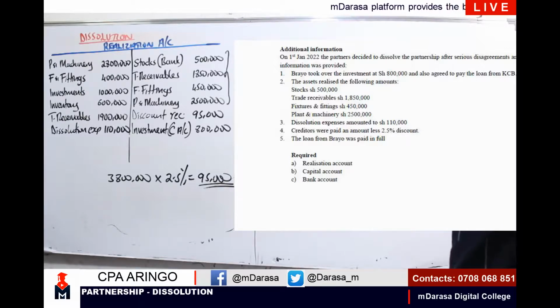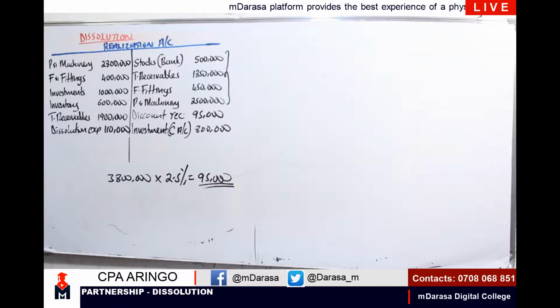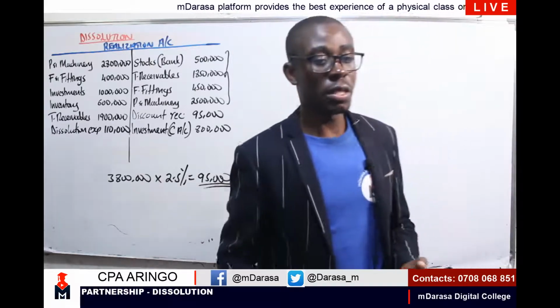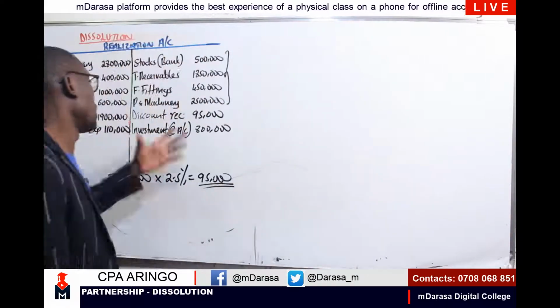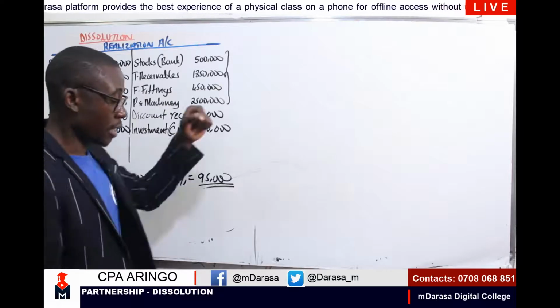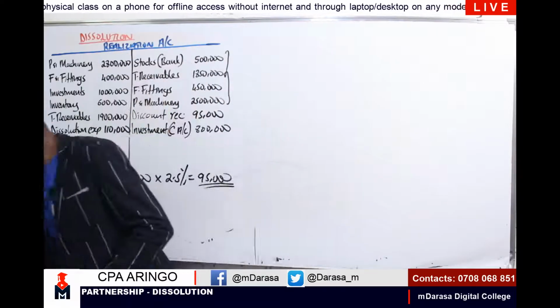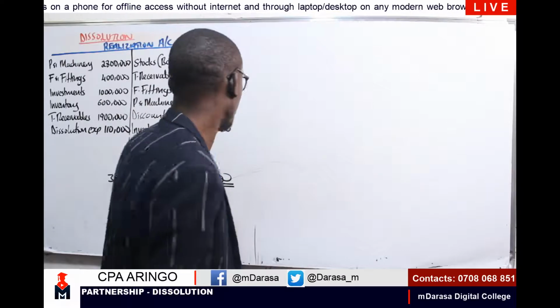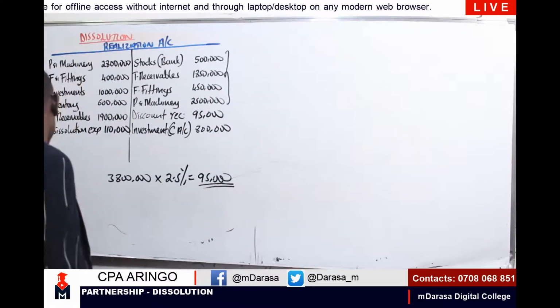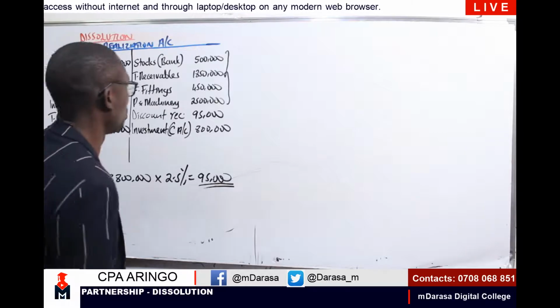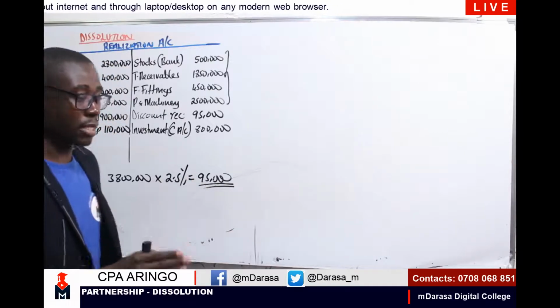Now, once we have that in mind, my good students, the next question that we should ask ourselves is, what will be the balancing figure in our realization account? Because if you can recall, we have considered all the double entries that we talked about which are available in this question. And kindly, you can check the first video that we did on introducing dissolution, where we had some journal entries. They'll come in very handy anytime you're handling any question for dissolution. So at this point, we need to determine the balancing figure of this account, and this is what I want you guys to grasp and master very correctly.